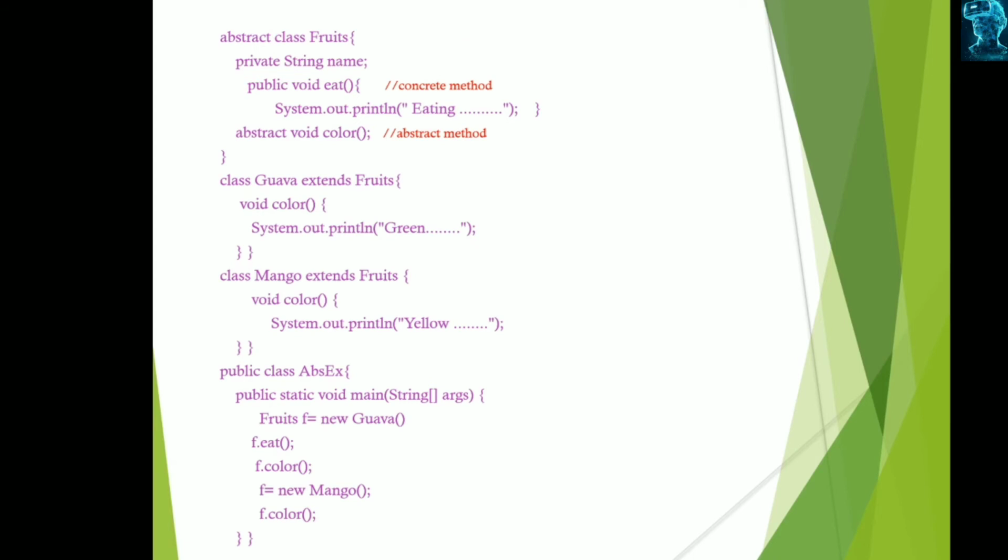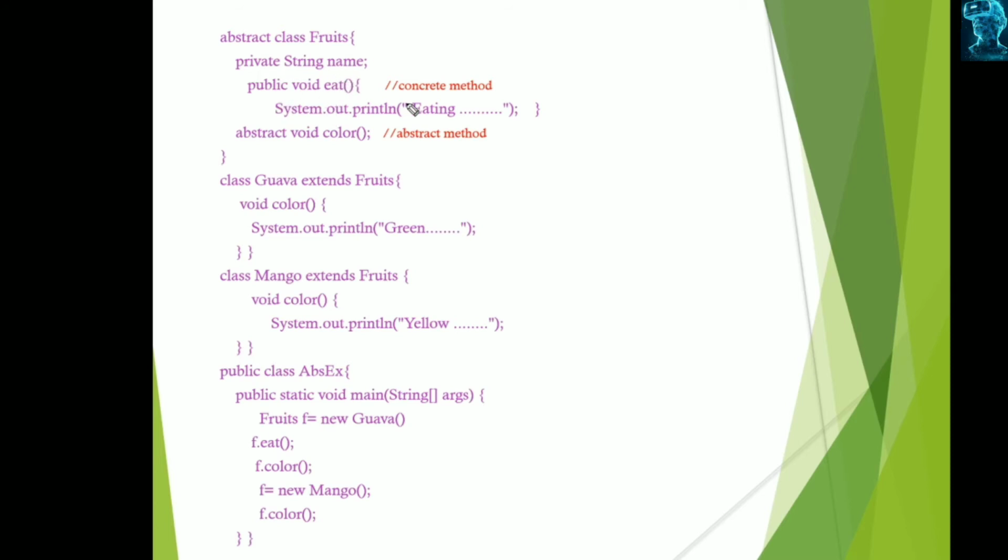And here is another abstract class, which has two different methods. One is an abstract method and the other is a concrete method, meaning a non-abstract method. Here Fruits is the abstract class, declared as abstract, which has a private member, the name, which cannot be accessed in its subclasses.